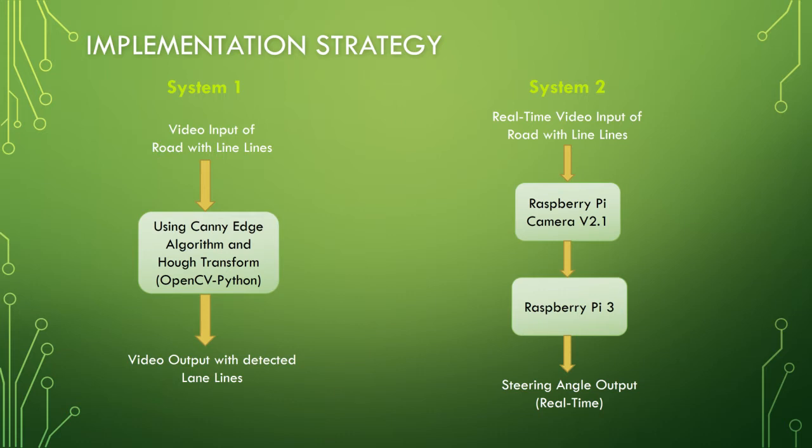System 2 represents the detection of steering angle output. This steering angle is the one which provides information to the autonomous car about the angle with which it should turn. So in this system, I have used a Raspberry Pi camera connected to the Raspberry Pi Model 3. The Pi camera captures the real-time video of the lane lines present right in front of it, processes the image to find the lane lines, and finally calculates the angle of those lines with the horizontal and outputs it.